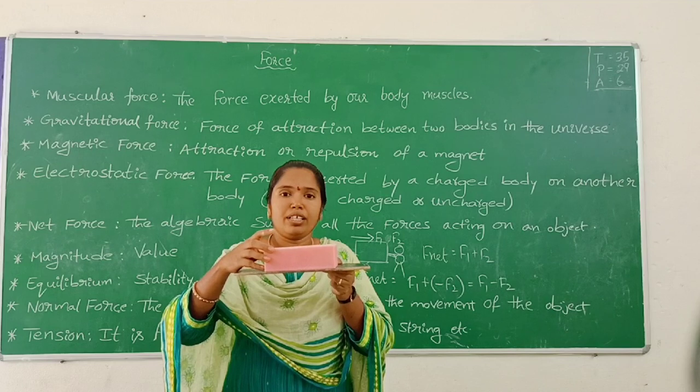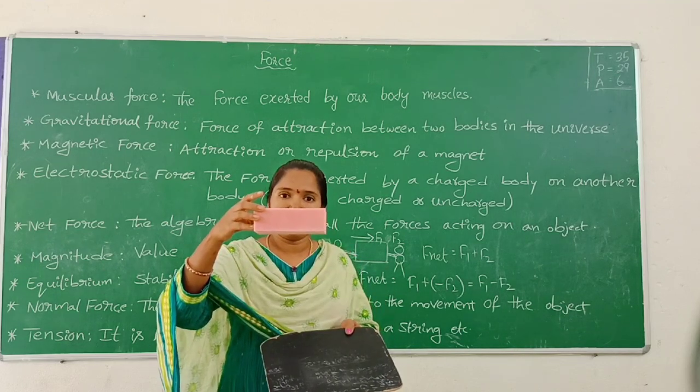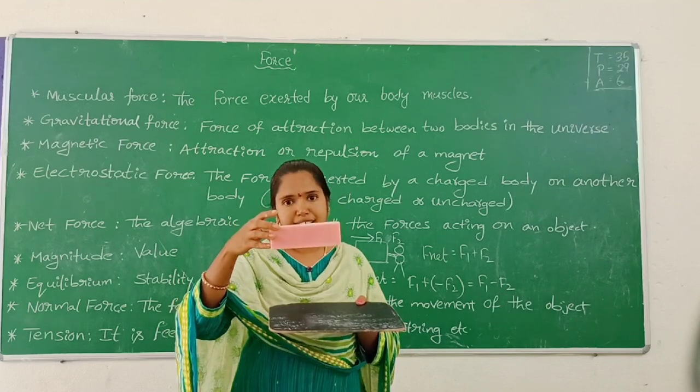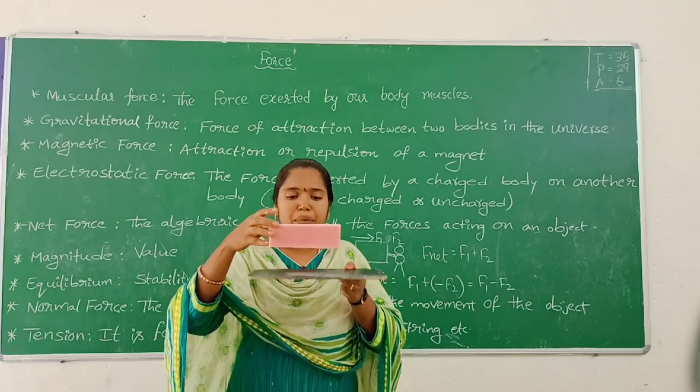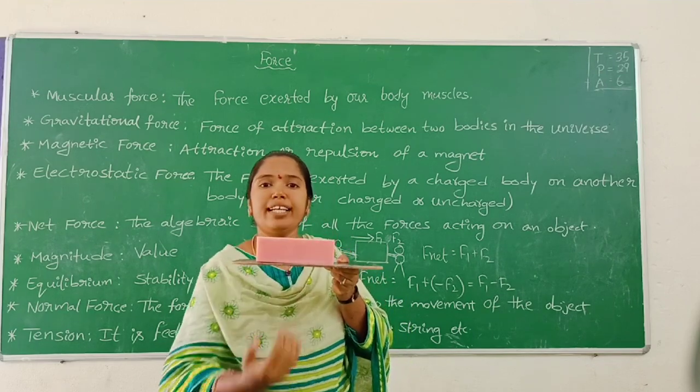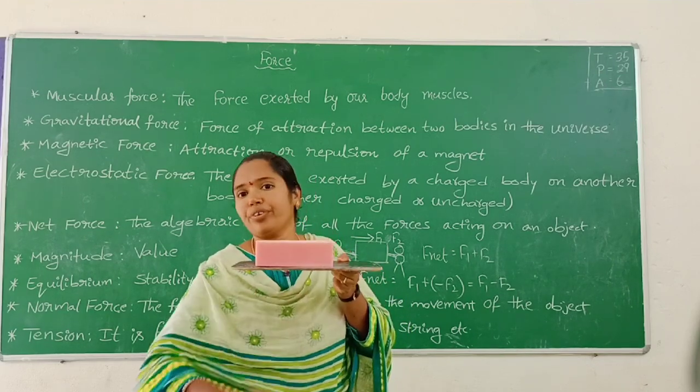Without a slate, what happened? It falls on the ground. Yes, it falls on the ground. But in the upward direction, a force is perpendicularly acting at the point of contact.